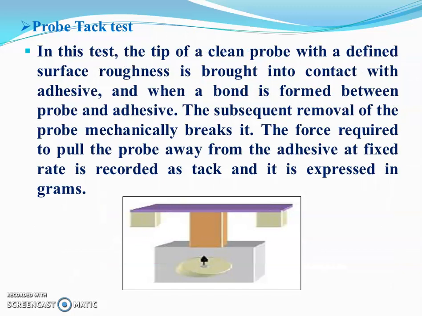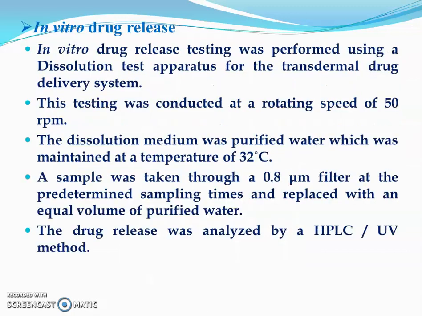Then probe tack test. In this test, the tip of a clean probe with a defined surface roughness is brought in contact with the adhesive, and when a bond is formed between the probe and the adhesive, the subsequent removal of the probe mechanically breaks it. The force required to pull the probe away from the adhesive at a fixed rate is recorded as tack, and it is expressed in grams.